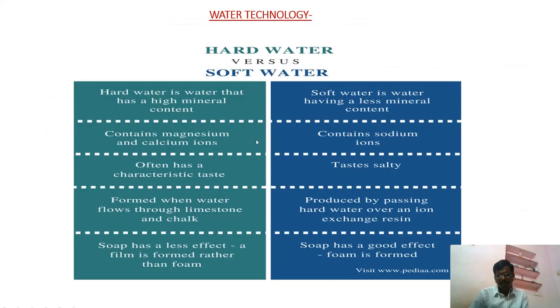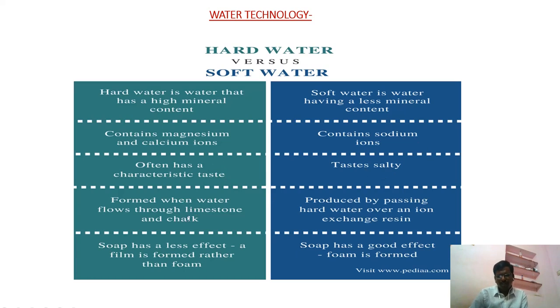Next, differences between hard water and soft water. Hard water has a high mineral content. That means calcium and sulfates and carbonates of both magnesium and calcium. But soft water has very little mineral content. Magnesium and calcium ions are more in hard water, but they are not there in soft water. Instead, sodium ions are there. The taste of hard water is sometimes a different characteristic taste, but soft water is always salty.